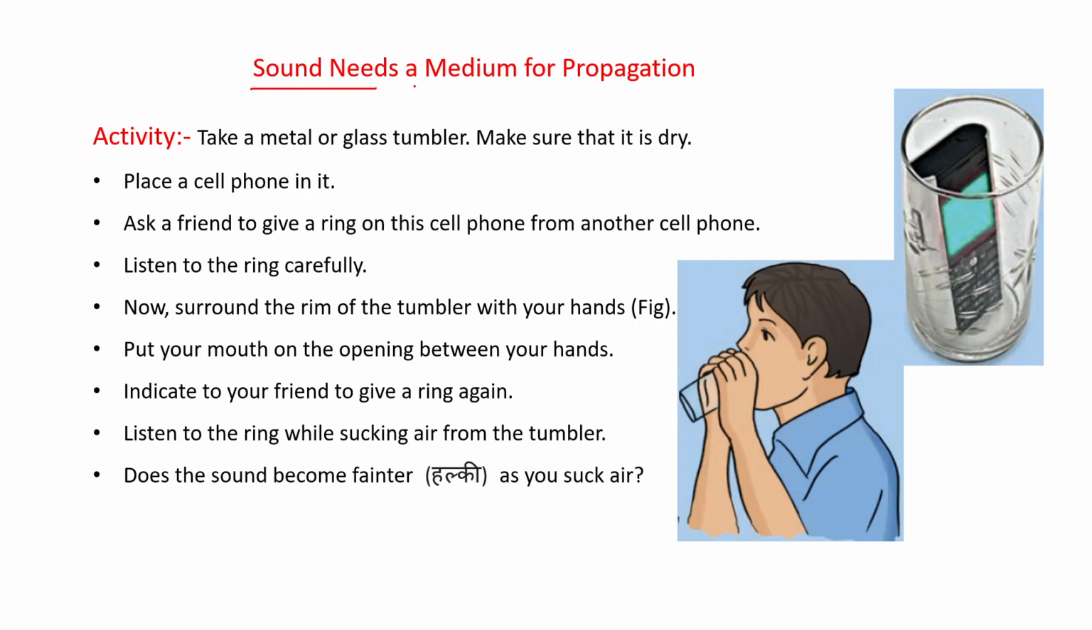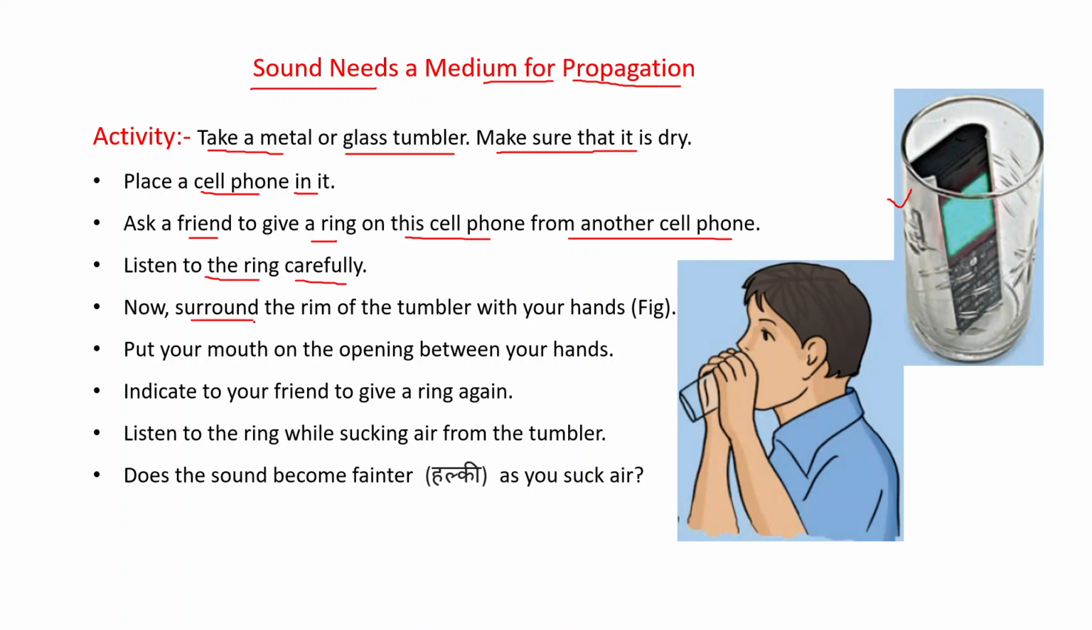Now sound needs a medium for propagation. Propagation means going from one place to another. One activity is there. Take a metal or glass tumbler. Make sure that it is dry. Place a cell phone in it. That is, place this mobile in this glass tumbler. Ask a friend to give a ring on this cell phone from another cell phone. Listen to the ring carefully.